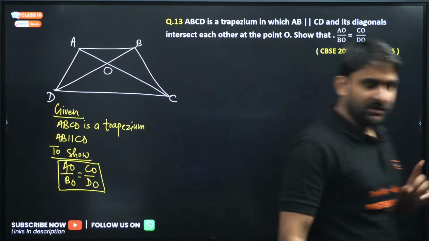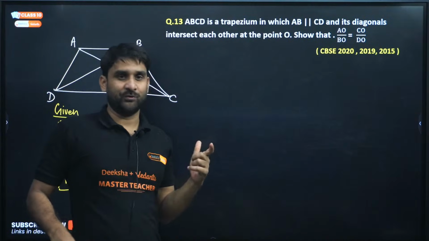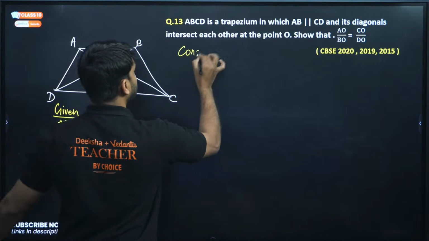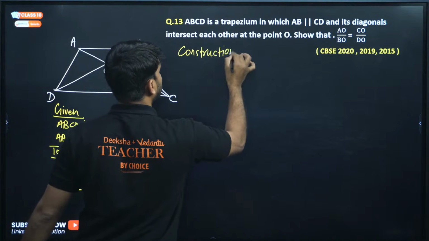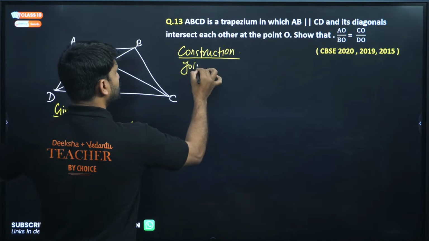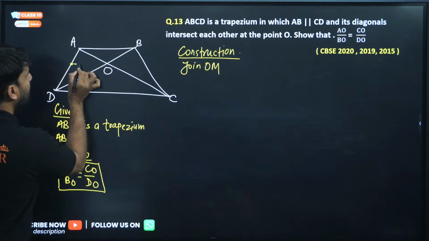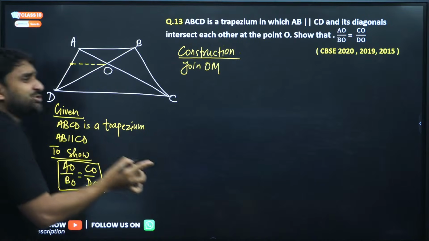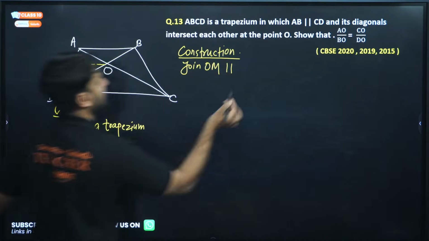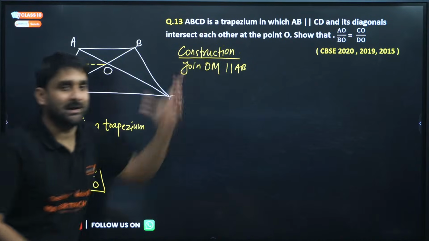Let me tell you one thing. In this question, to show this result, we need to do some construction. And what is the construction? Let me mention it here. The construction is: take a point M here and join OM, such that OM is parallel to any one side. Let's say this is AB. So join OM in such a way that OM is parallel to AB.